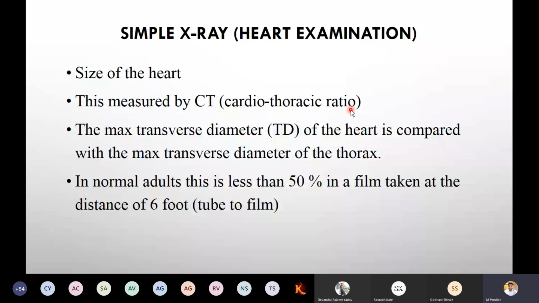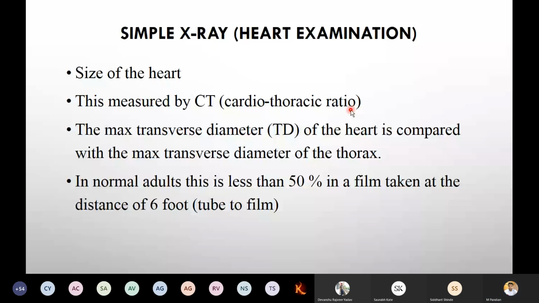Here this is measured by cardiothoracic ratio. The examiner or teacher may ask you, "This is measured by CT means what?" Cardiothoracic ratio: we are going to check the maximum transverse diameter, that is TD, of the heart compared with the maximum transverse diameter of your thorax. In a normal adult, it is less than 50% in a film taken at a distance of 6 foot, that is, tube to the film. That is the distance we want to take.